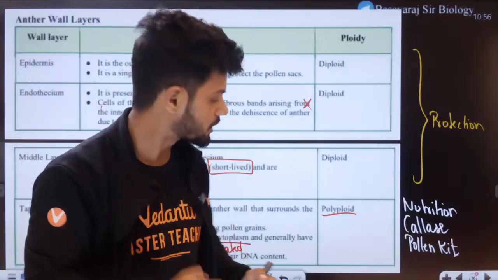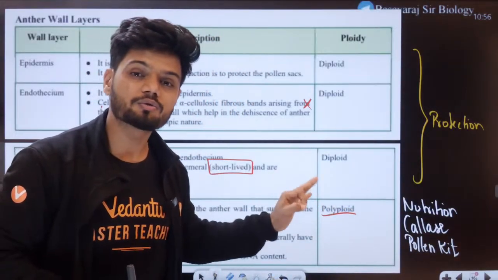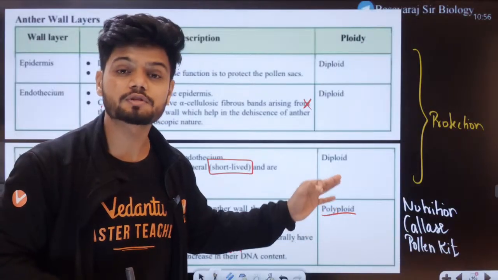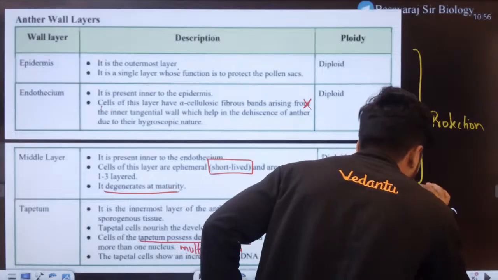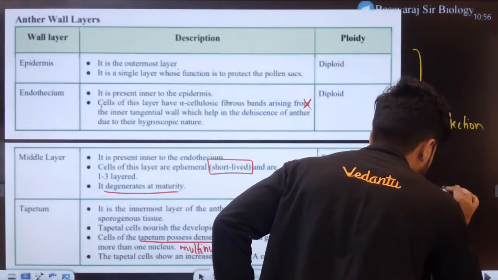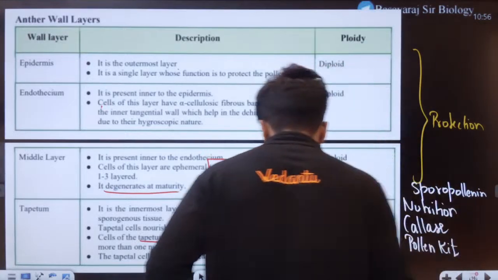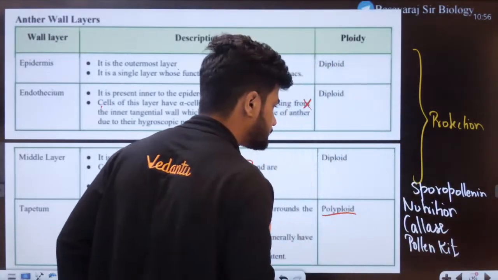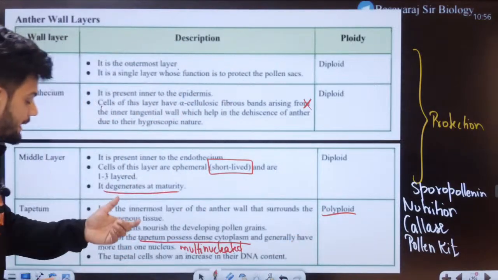Apart from this, tapetum is also responsible for production of sporopollenin, students. Okay. So that is your main functions of your tapetum.